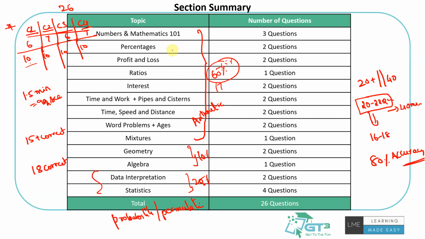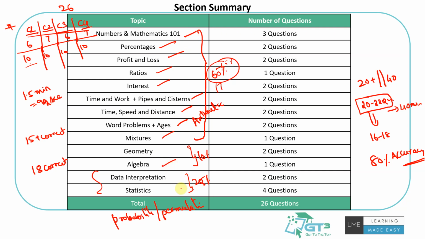We have kept this pattern, so I would also recommend you to focus on these areas: percentages, profit and loss, ratios, interest, time and work, time, speed and distance, word problems, and ages and mixtures. So standard topics. In any exam you will see mostly the same topics. The geometry, there was one on 3D geometry and one on the areas, so 2D plus 3D. Then you have a bit of algebra on basic identities, right?